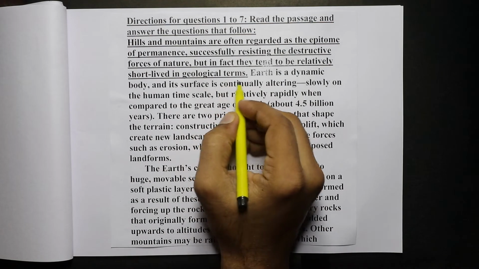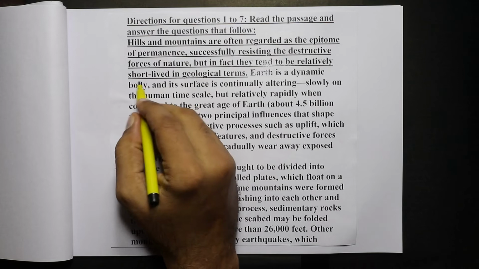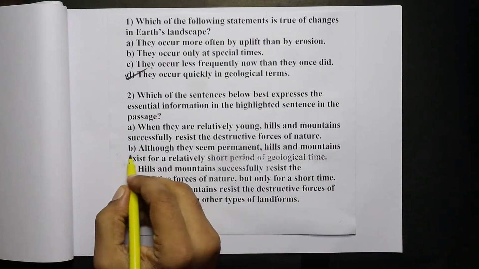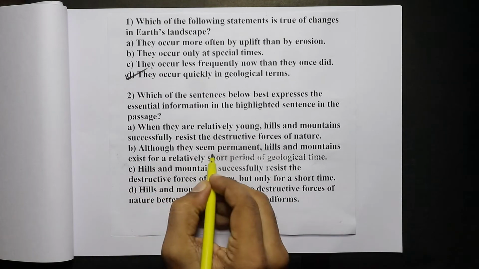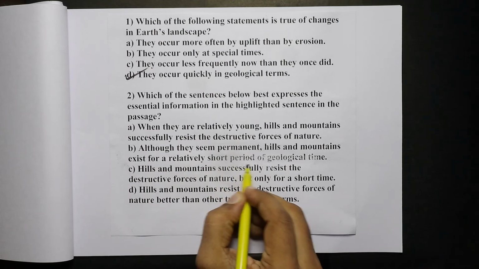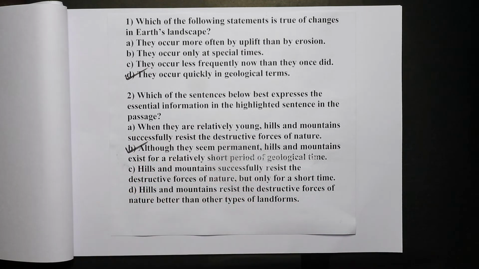That is, in comparison to the age of the earth, the hills and mountains are very short-lived. They are not permanent. That is given in option B. Although they seem permanent, hills and mountains exist for a relatively short period of geological time. Hence, B is the right answer.